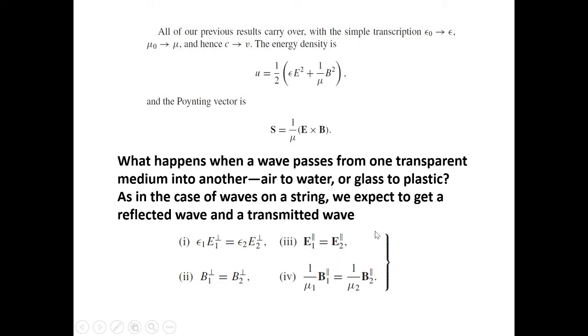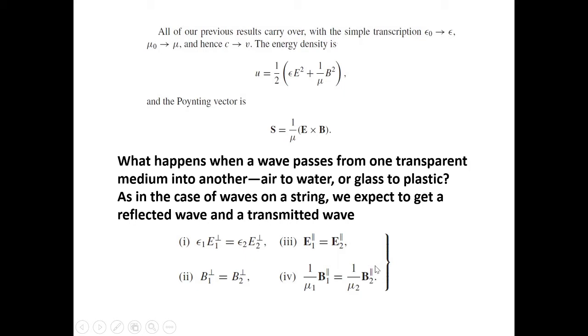So we are discussing the boundary conditions. The first one is, in medium 1, epsilon 1 E1 perpendicular equals epsilon 2 E2 perpendicular. Next is B1 perpendicular equals B2 perpendicular. Third one is E1 parallel equals E2 parallel. Fourth one is 1 by mu 1 B1 parallel equals 1 by mu 2 B2 parallel.